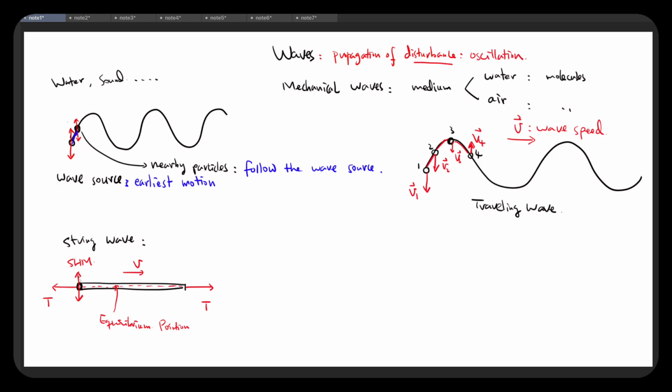Now, all the oscillations are with respect to this line, not just for the wave source, but also for any points later on when they oscillate. They will use this dashed line as equilibrium position. Okay. Now, in the previous picture, the dashed line is this line here, and that's the equilibrium position.